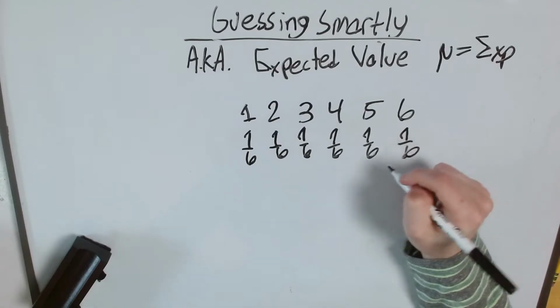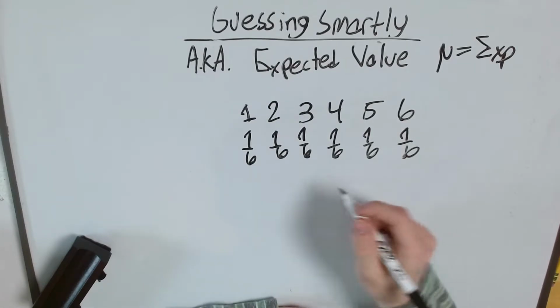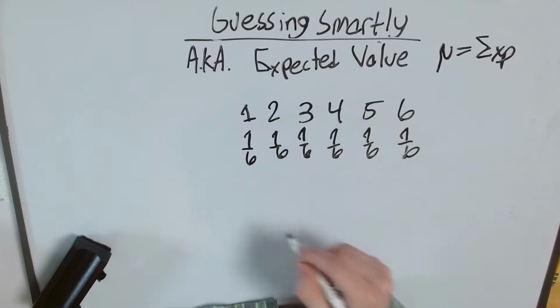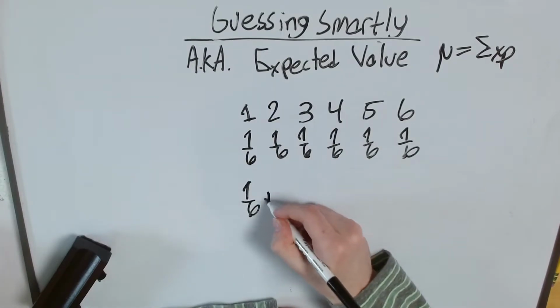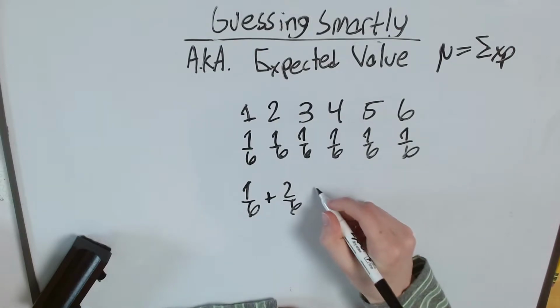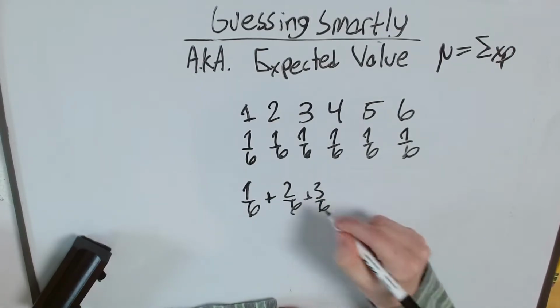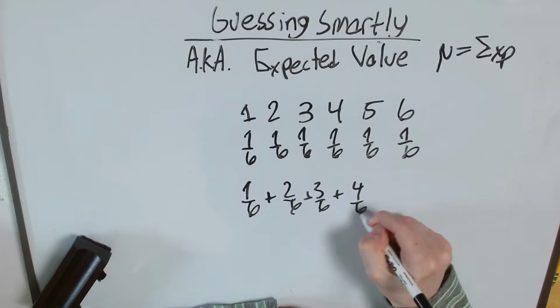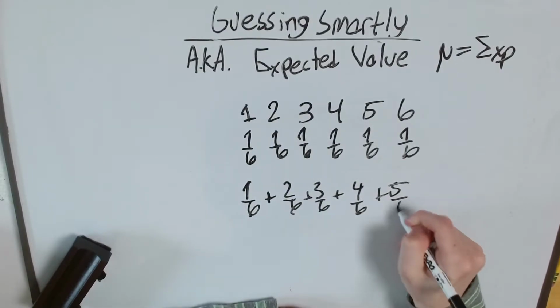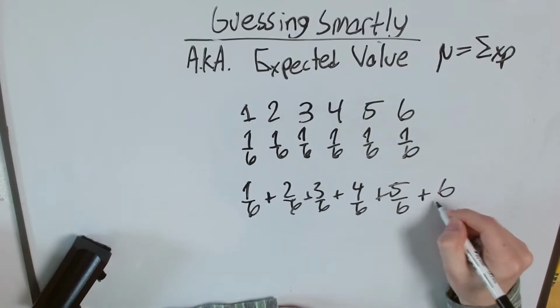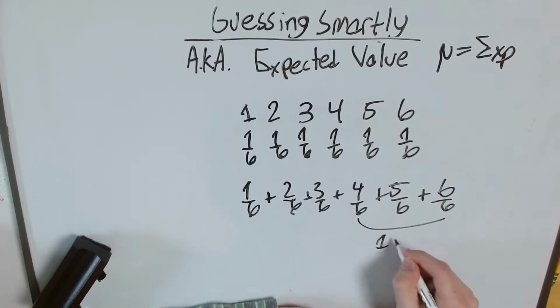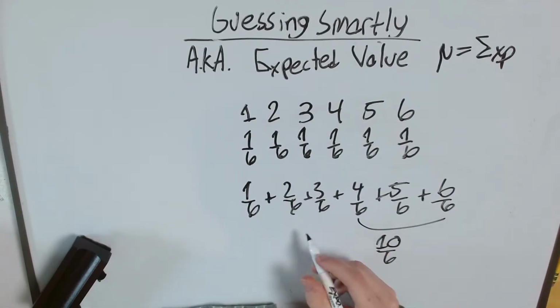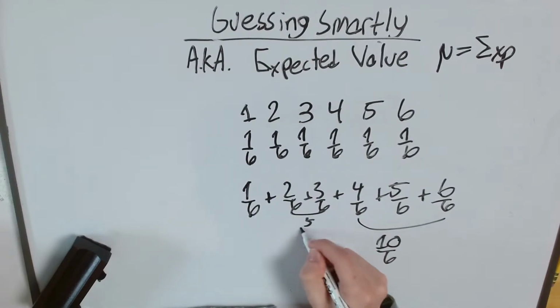Now, we're going to multiply each value by its probability and sum them all up. So 1 times 1/6 is 1/6. 2 times 1/6, 2/6. 3 times 1/6, 3/6, and so on and so forth. Now I'm just going to do some simplifying, so that becomes 10/6, plus 5/6, and that's 5/6.